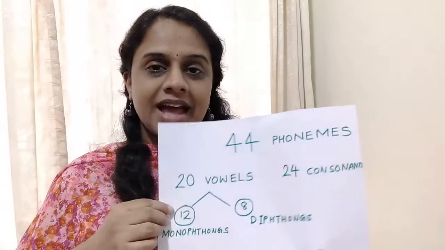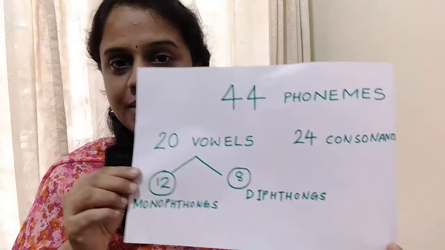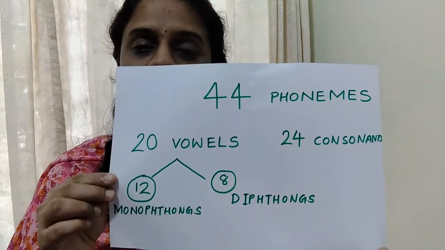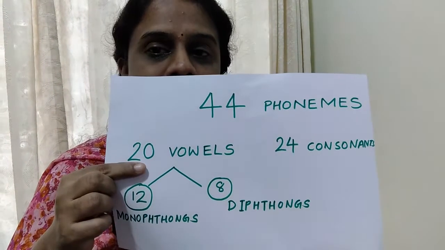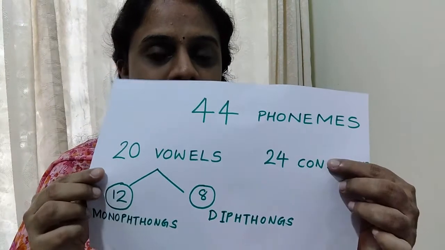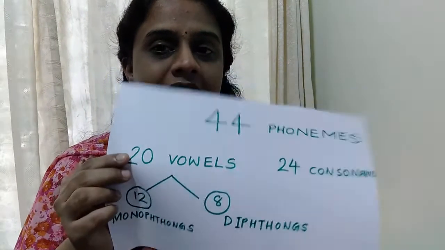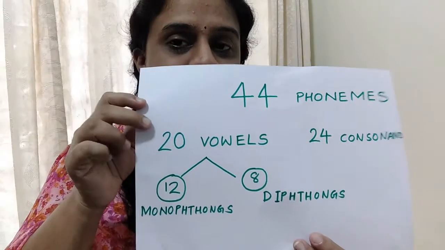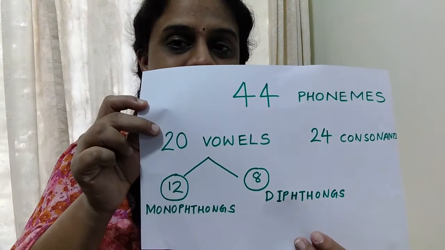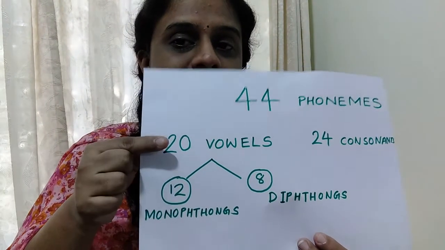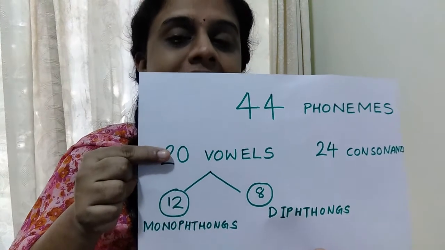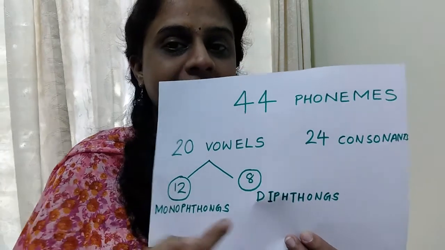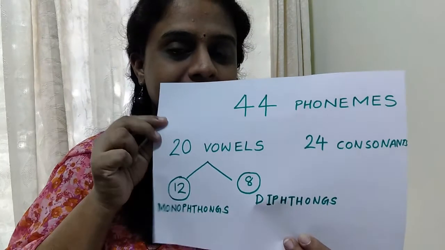Now you can have a look at this sheet of paper. In English there are 44 phonemes, of which 20 are vowels and 24 are consonants. And you can see a further division of the 20 vowels. These 20 vowels are further subdivided into 12 monophthongs and 8 diphthongs.